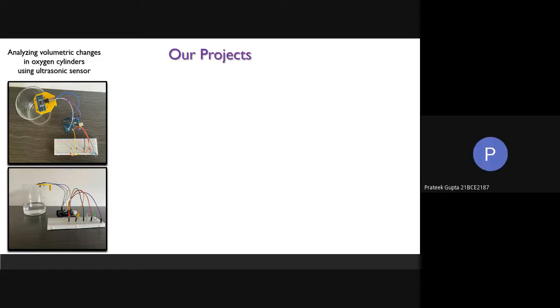I don't think it is practically applicable, right? The bottles that are used in hospitals, how will you include that sensor inside that bottle? Will it not contaminate? Exactly. I'm not saying that this same project can be implemented there. This is basically one idea. Even this project needs to be altered more to make it perfect.